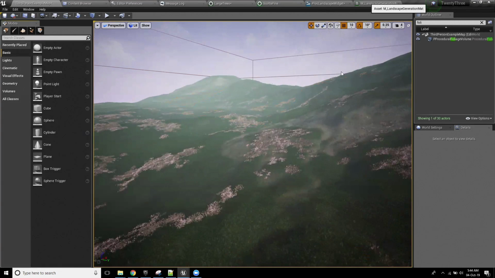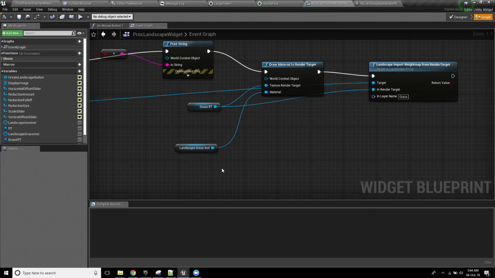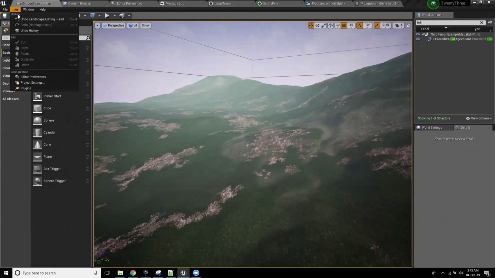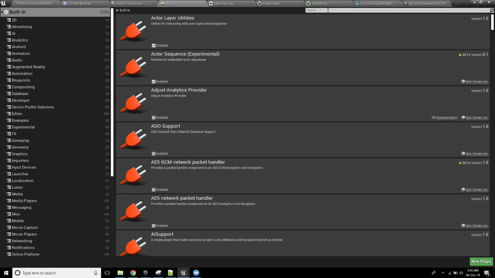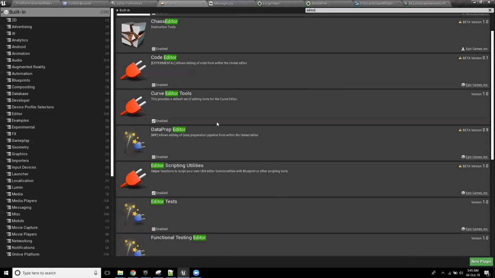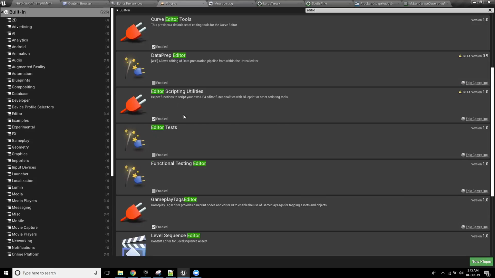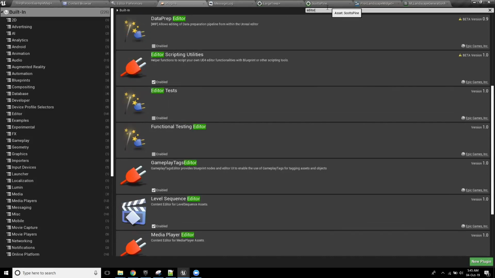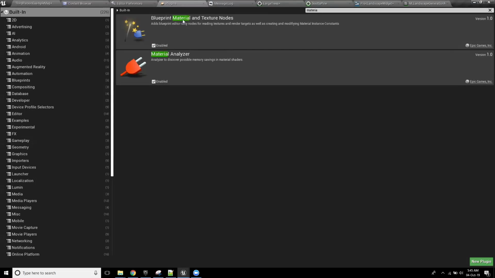Just a quick heads up for anyone that's fooling around with this stuff. Be aware that if you go to edit plugins, you'll see editor scripting utilities. I think it's disabled by default, but it adds a ton of extra functionality, a ton of extra little calls that you can do within editor utility widgets. And the other one that's really powerful is, I think it's called, blueprint material and texture nodes. This gives you the ability to do blueprint only nodes for creating static textures and all sorts of stuff. This is really powerful when you're doing procedural landscape widgets and such.